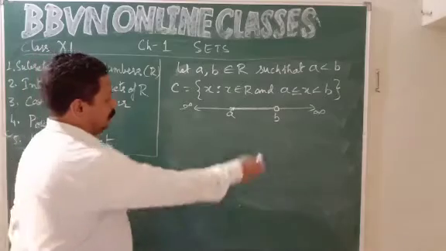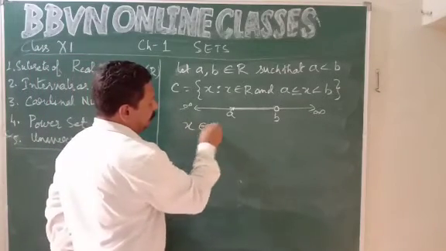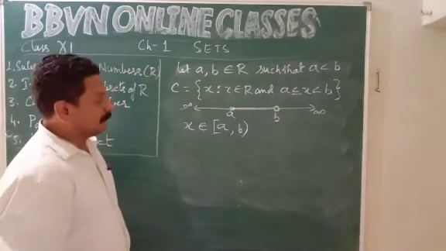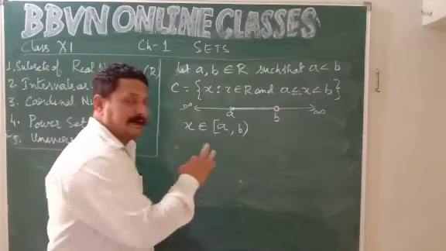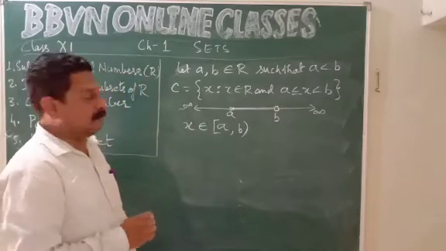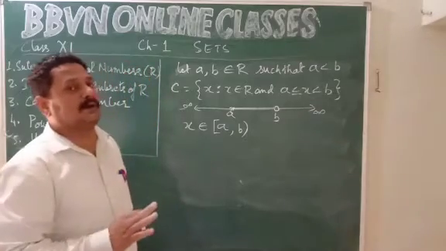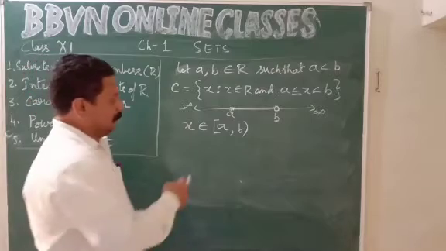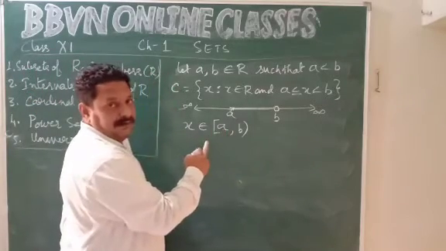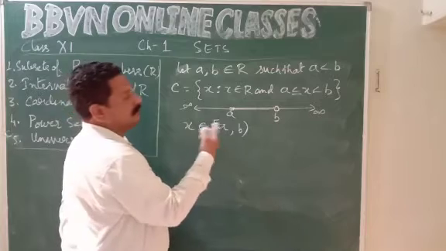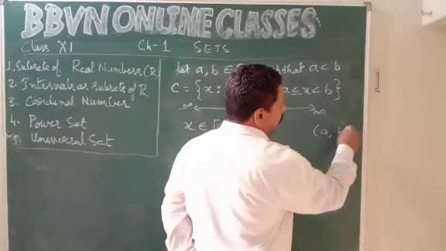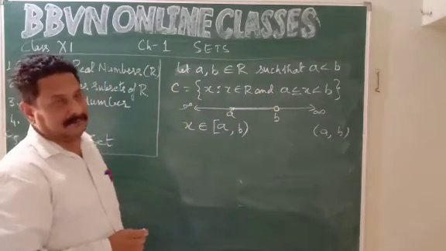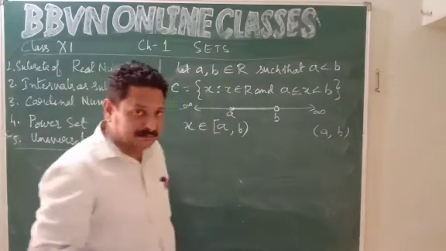Okay. So here how do I write x in terms of interval? x belongs to [a, b), a is included but b is not included. This is closed at one end and open at another end. Open means the extreme point is not included. Closed means the extreme point is included. So x can assume the value of a because it is closed here. In any interval you have, these two a and b are called the extreme points of the interval.